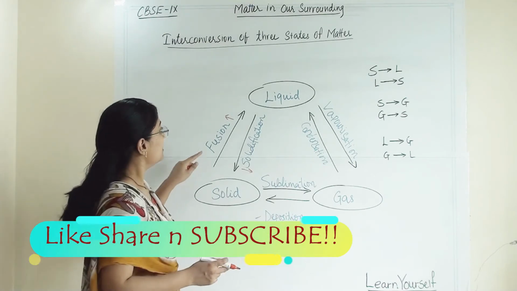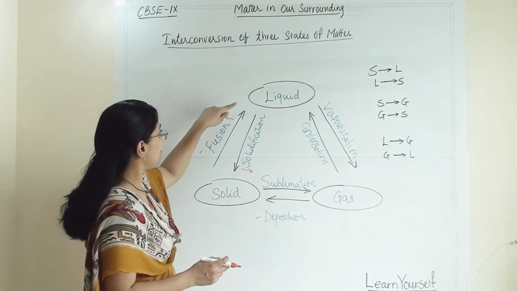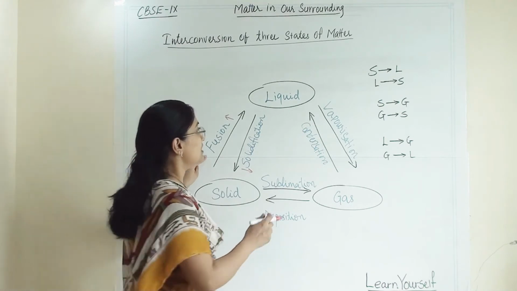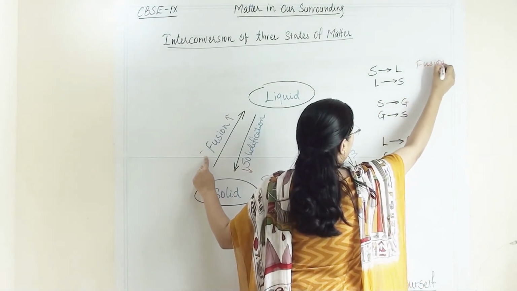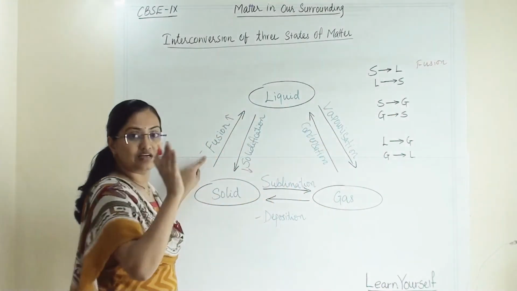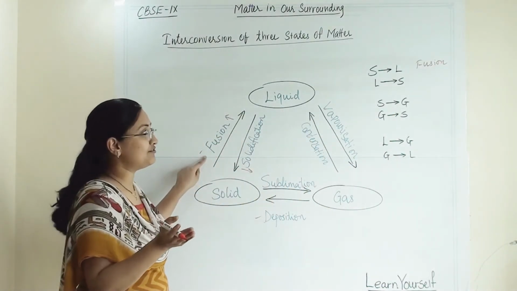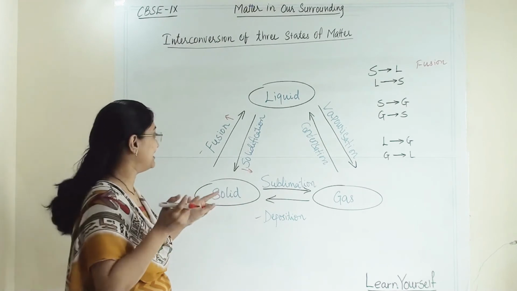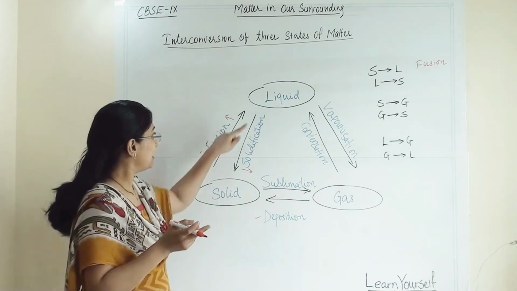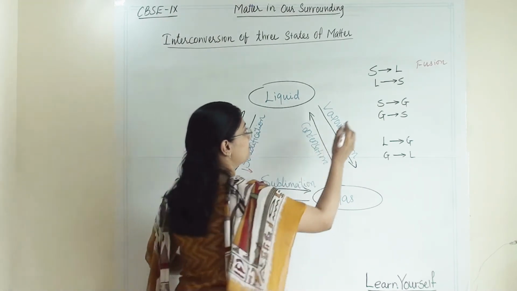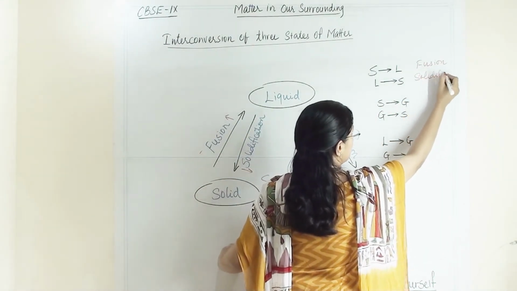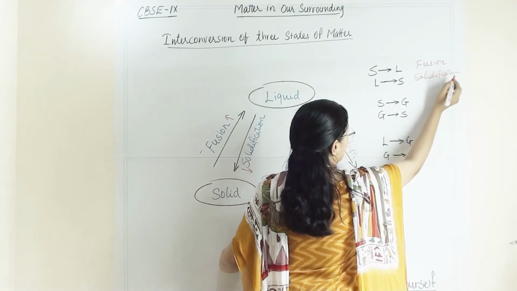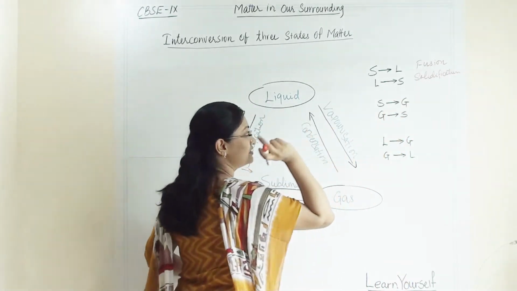So here, solid will convert into liquid and we call it fusion. When solid is converting into liquid, we call it fusion, we also call it melting. Now when liquid is converting into solid, we call it solidification. So it is easy. When it is converting to solid, we call it solidification.